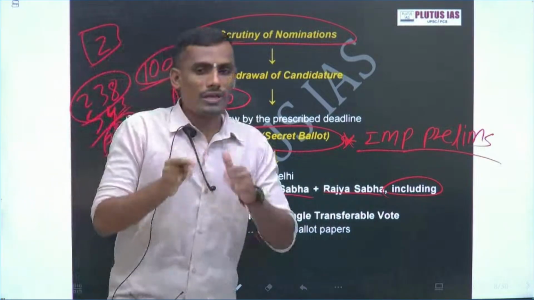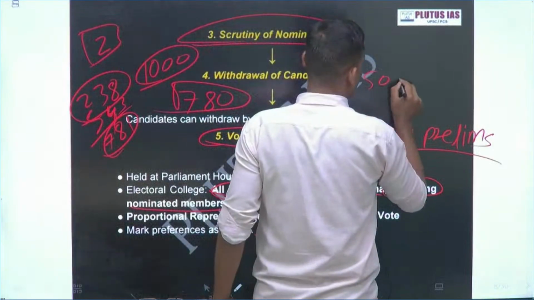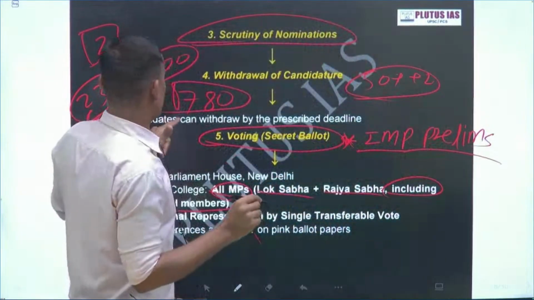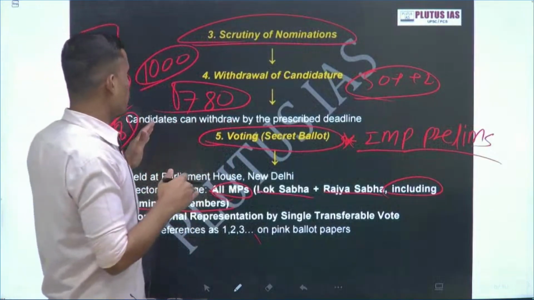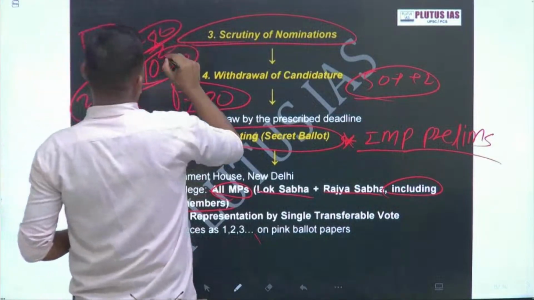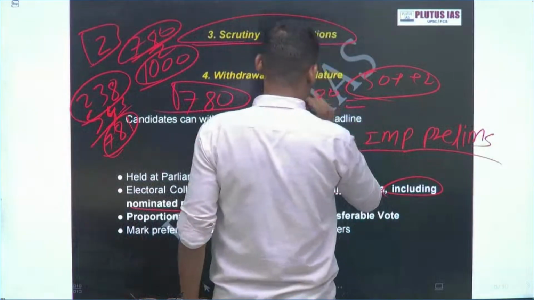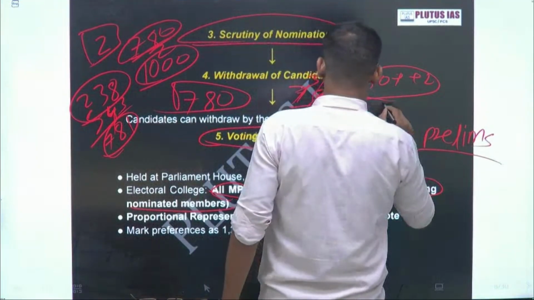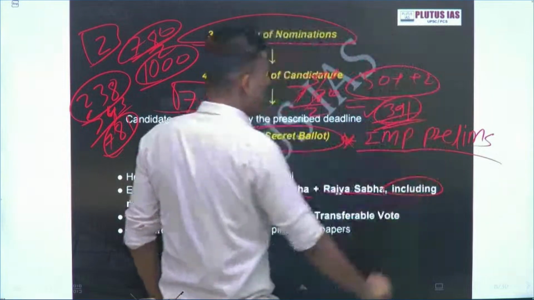If you want to be the Vice President of India, you should get 50% plus 1 of the votes. That means you should get half of this as your minimum vote.